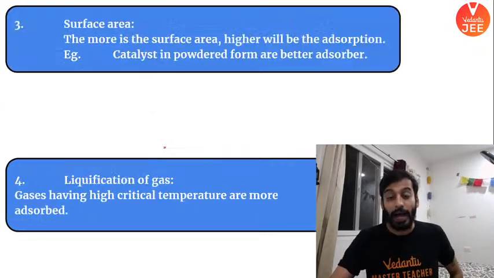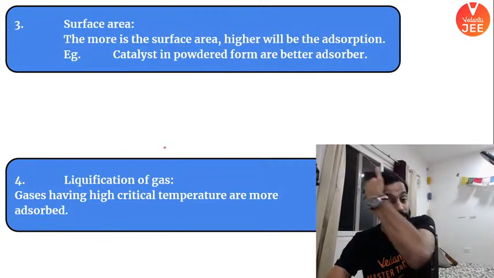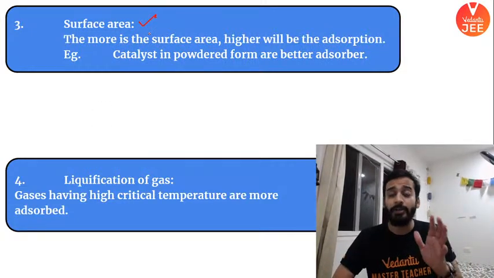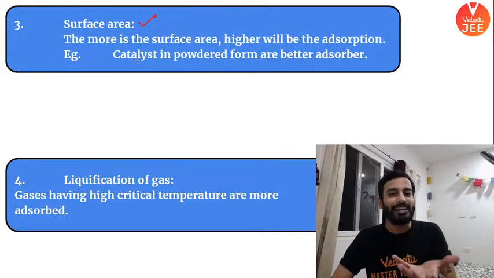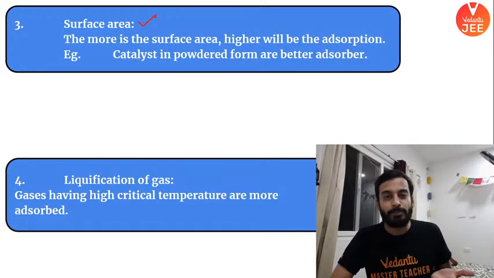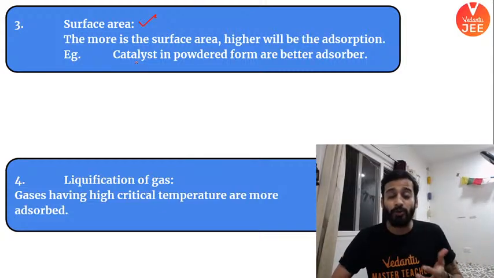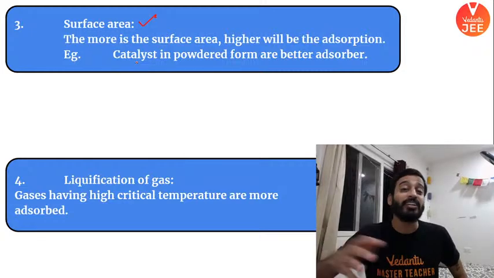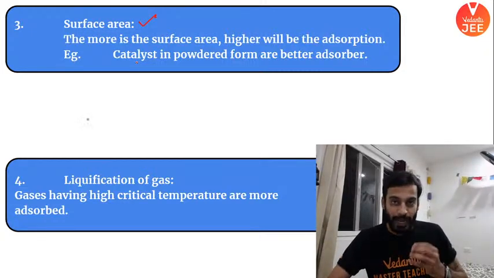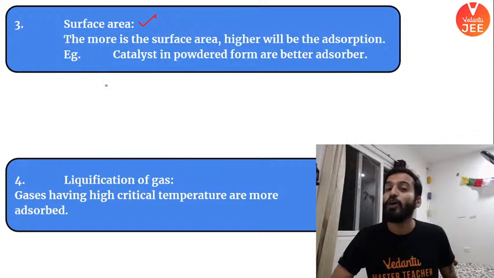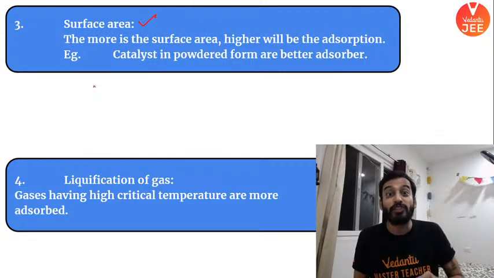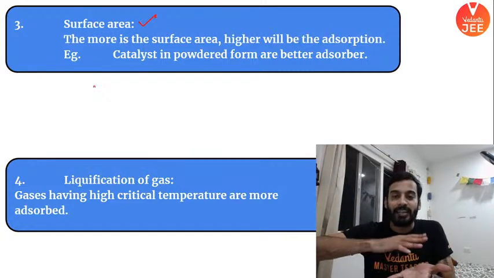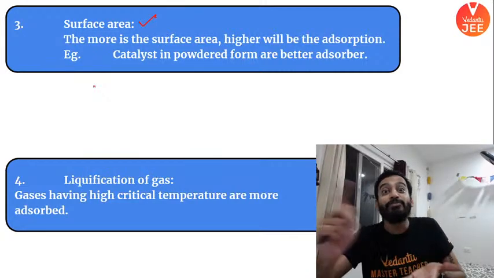All right, moving ahead. Pay full attention. Now the points will become more interesting. Surface area. This is a very important point. Catalyst helps in increasing the rate of the reaction. So for catalyst, we actually take powdered form of catalyst. If we take powdered form, surface area will become more. So more gas can come and sit at the surface of the catalyst, and give product, right?